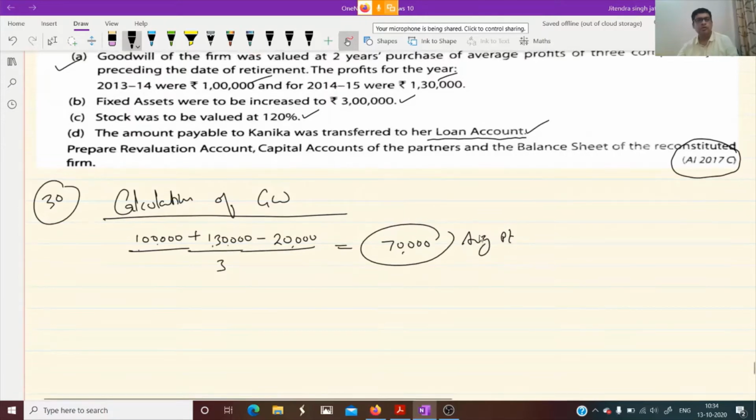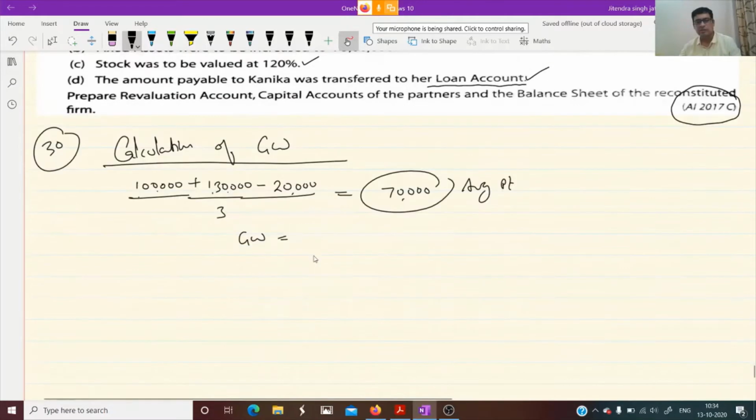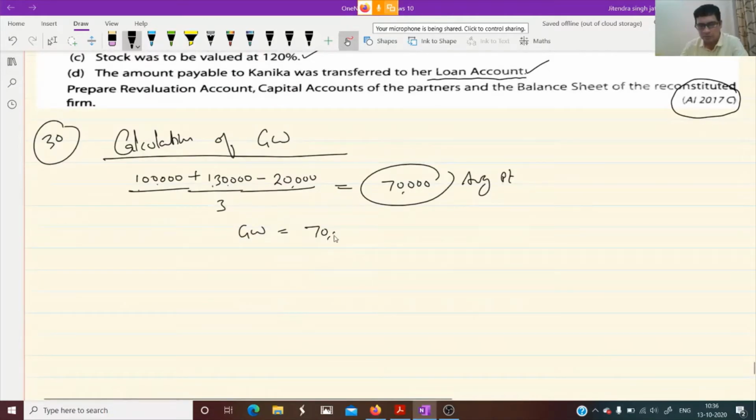According to the question, 2 years purchase of the average profit is mentioned. So we multiply it by 2 years and get 1 lakh 40,000. This is the goodwill of the firm.